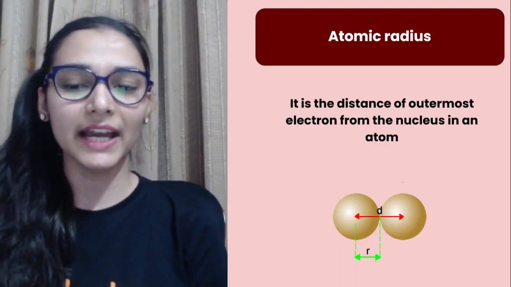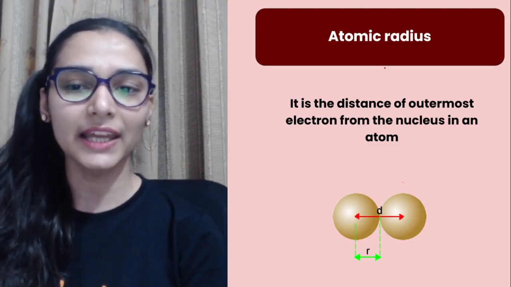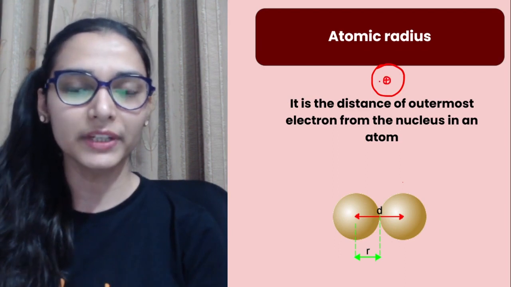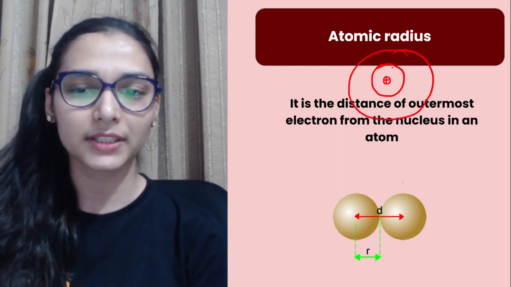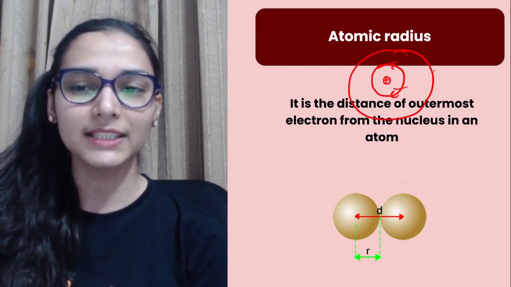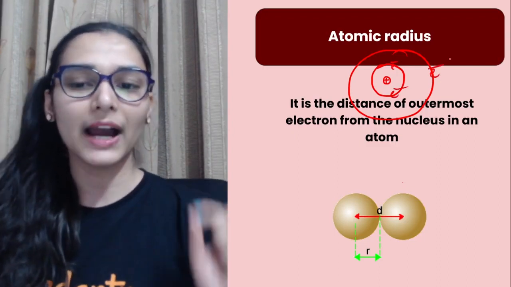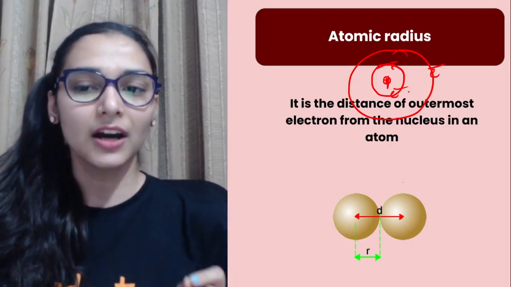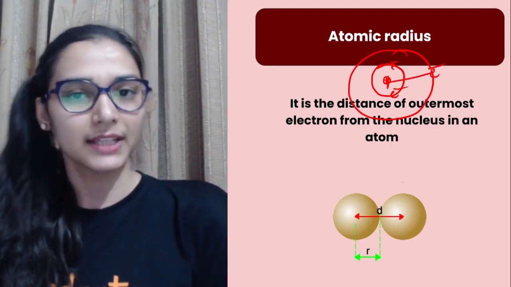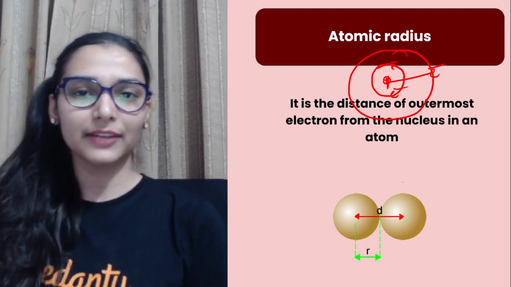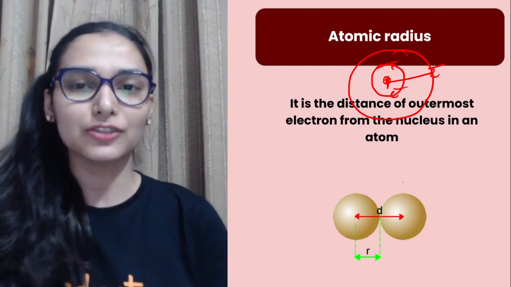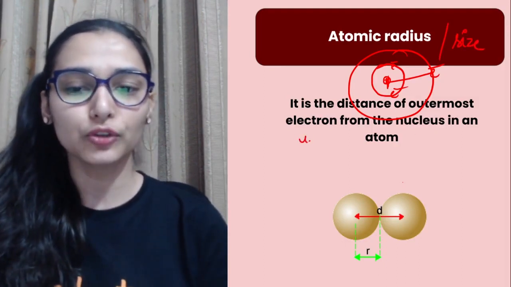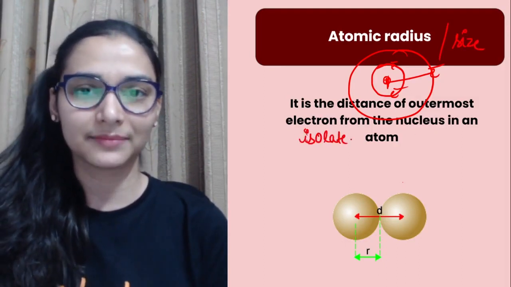First is atomic radii. How do we define the atomic radii? We know atom is spherical in shape. At the center, we have the nucleus and electrons are revolving around it. This is 1, 2 electrons. This is the third valence electron. So you have to take the distance between the center of the nucleus up to the valence electron. This is something I define as atomic radius or atomic size. But make sure that the atom should be in isolated state.